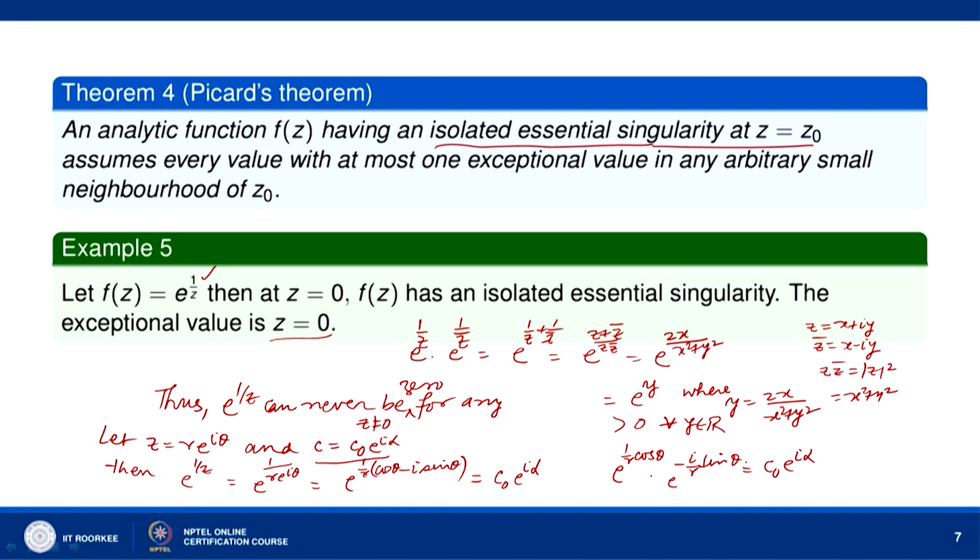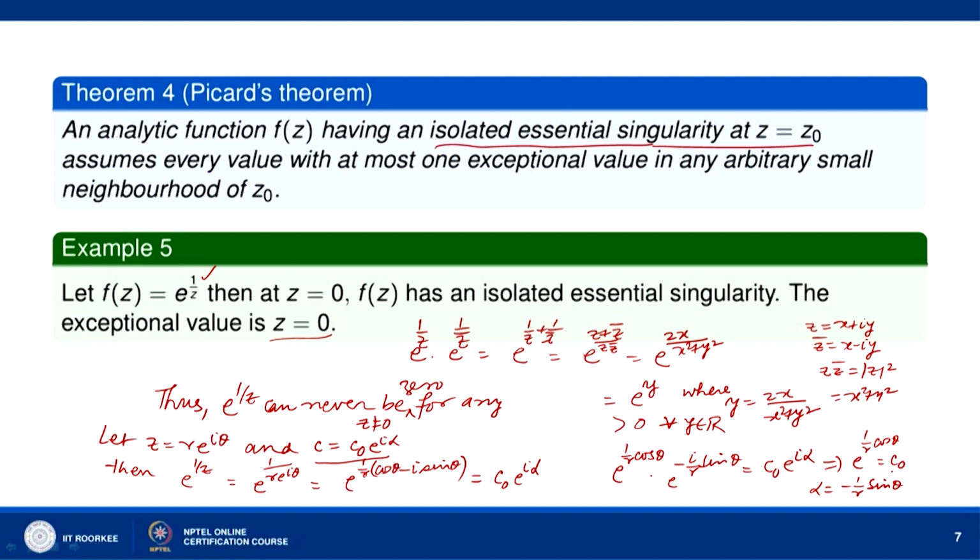So, taking absolute values on both sides, we find that e to the power 1 by r cos theta equal to c naught, and equating the arguments, alpha is equal to minus 1 by r sin theta.